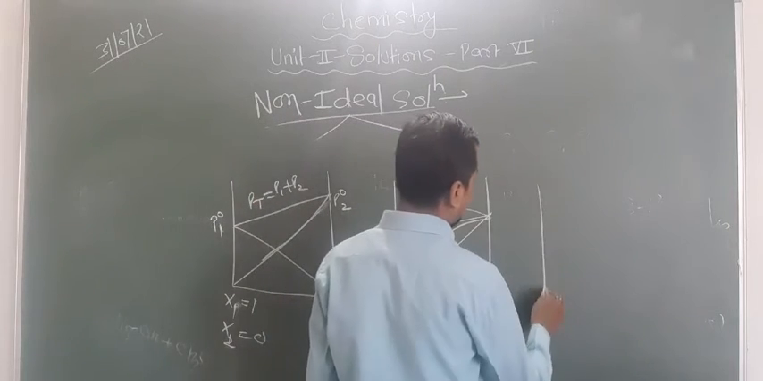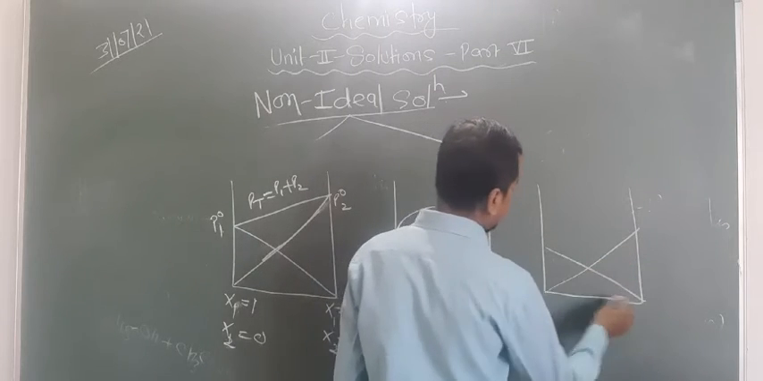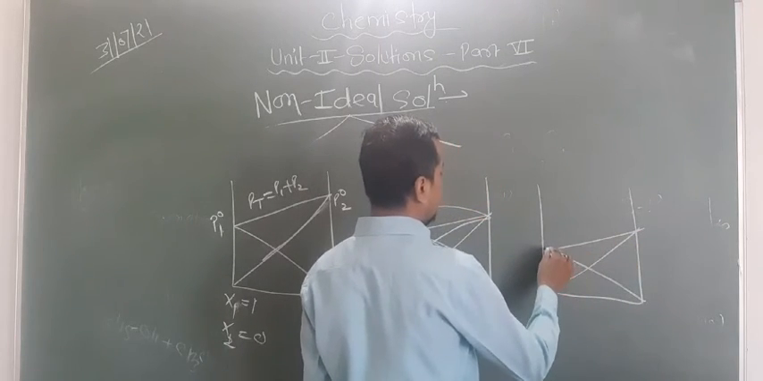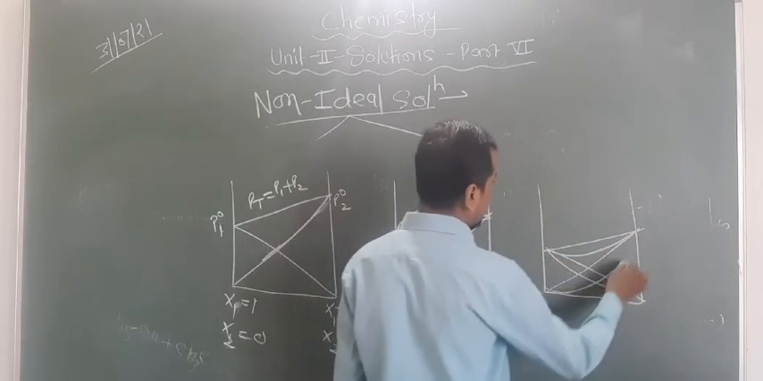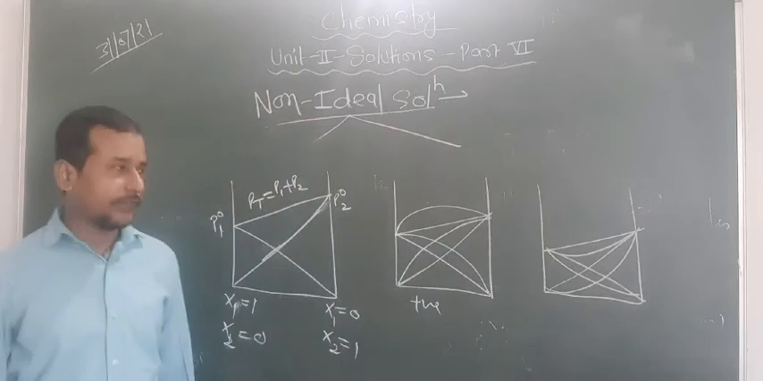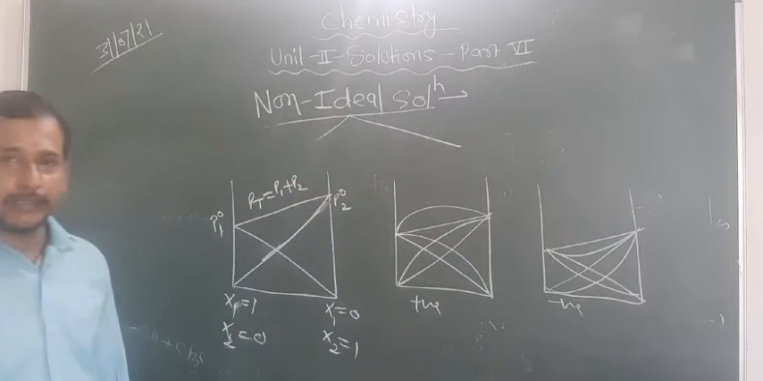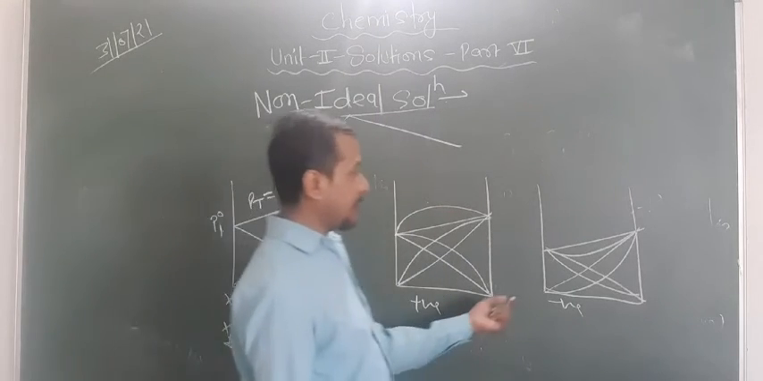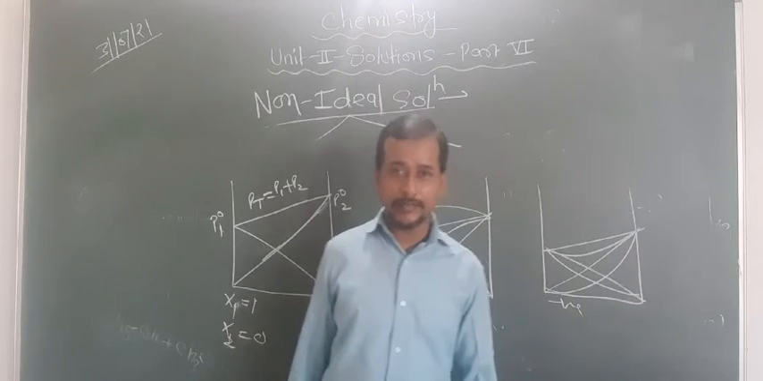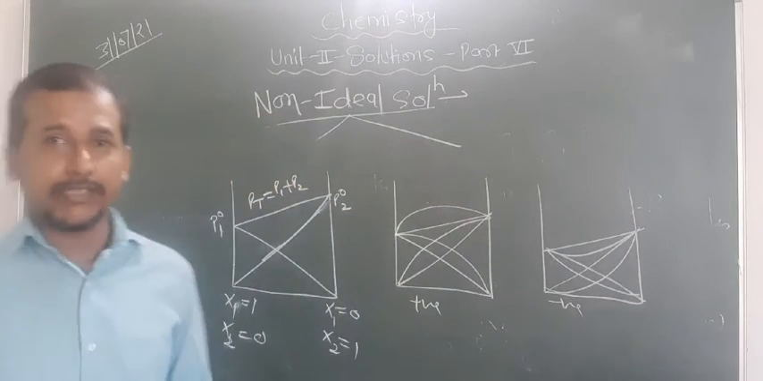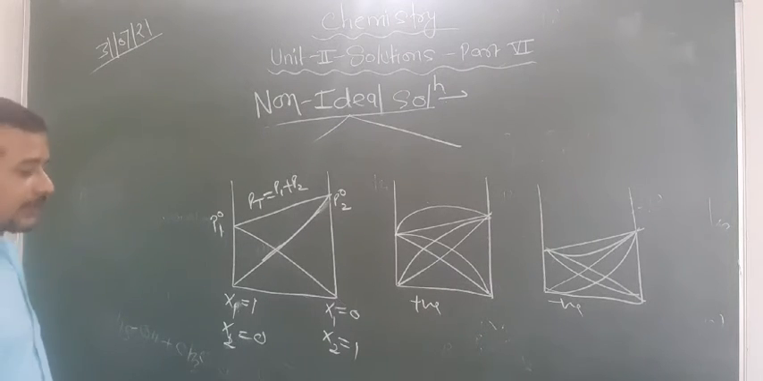Now what about the negative deviation? Again you can draw the graph like this. This is the P total, but now for negative deviation, the vapor pressure decreases like this. So you can draw the graph like this. So this shows the negative deviation. The graph may be given in the board examinations and they ask what type of deviation is shown by this graph, and to write some examples. Define the non-ideal solution showing the positive deviation, showing the negative deviation. So these types of questions may also arise. Are you getting this point or not?